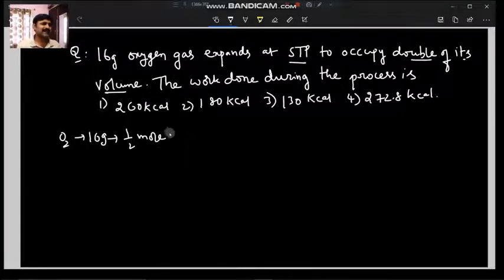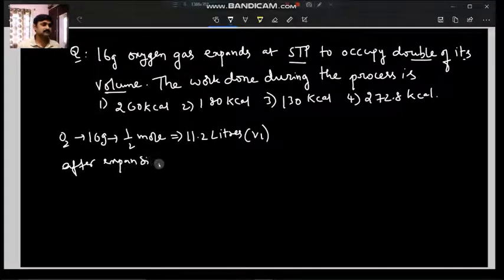Any 1 mole of any gas occupies 22.4 liters, so this half mole of oxygen occupies 11.2 liters. That is for sure. They are telling us that after expansion it occupies double its volume. So we can assume this is V1.